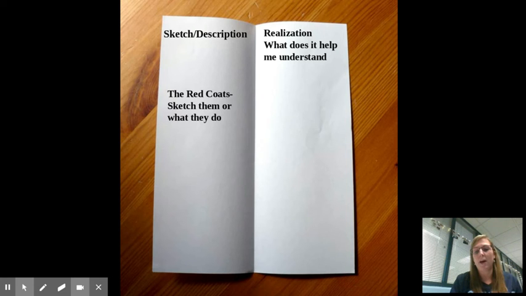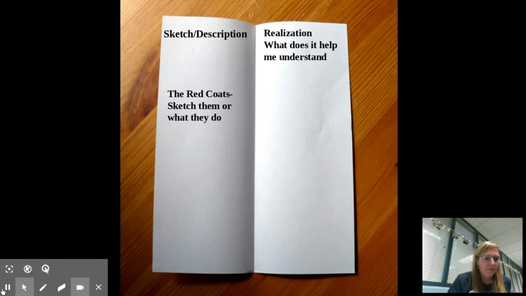Sketch them or sketch what they're doing, all right? And then take a few minutes to write down, what does it help you realize about those redcoats? What does it help you understand about what kind of guys these redcoats are? Okay, tell me about their personality just by what they do and what they say. Teachers, go ahead and pause, give students a chance to sketch and share out a few responses. I'll see you back in a minute.